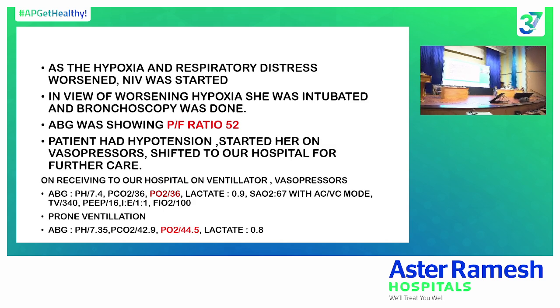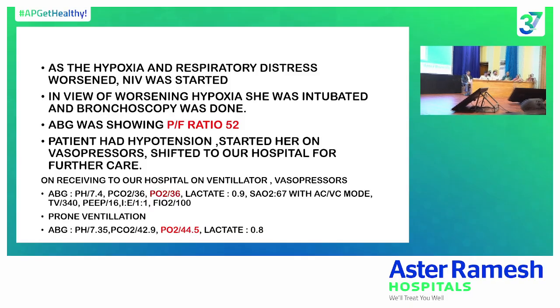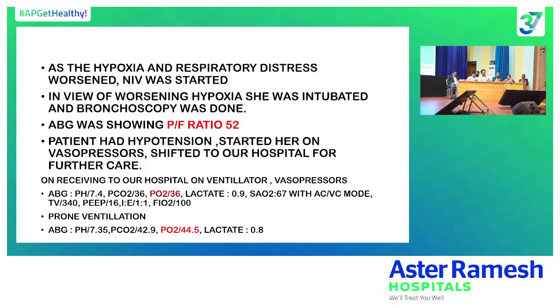They started her on NIV and she didn't tolerate the NIV. Immediately they intubated the patient. Post intubation, she was unable to maintain the saturation. Her PF ratio was only 52. Meanwhile, the patient developed hypotension and was started on inotrope. As the patient was in severe hypoxia, she was referred to our hospital for further care. On arrival to our hospital, the patient's PF ratio was only 36.